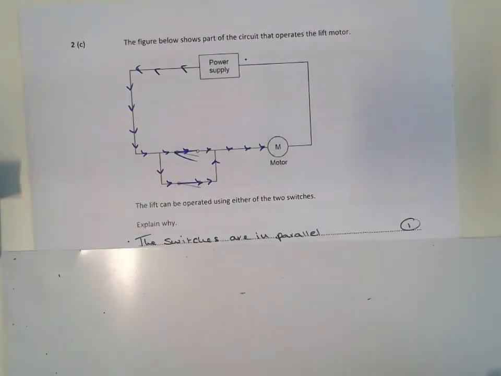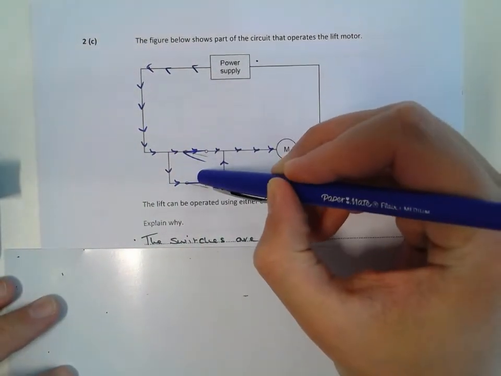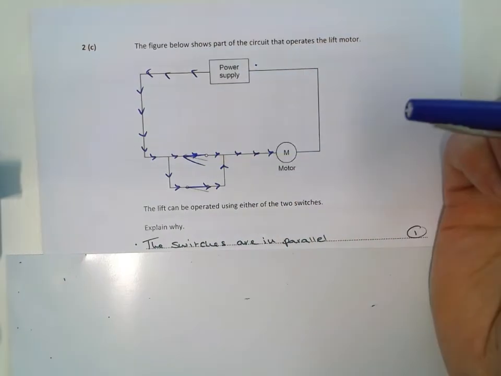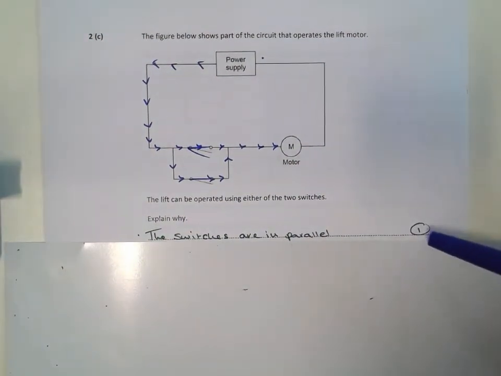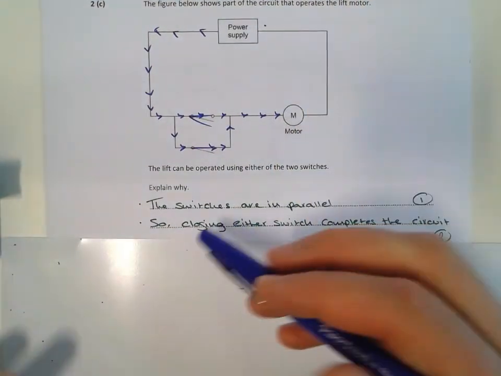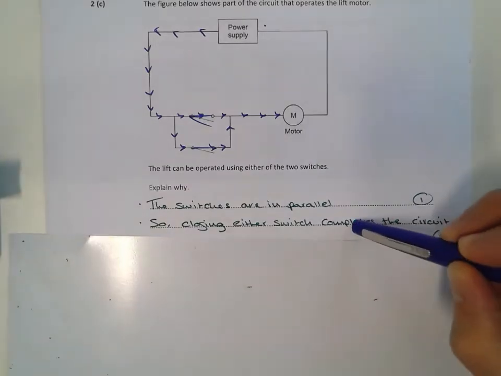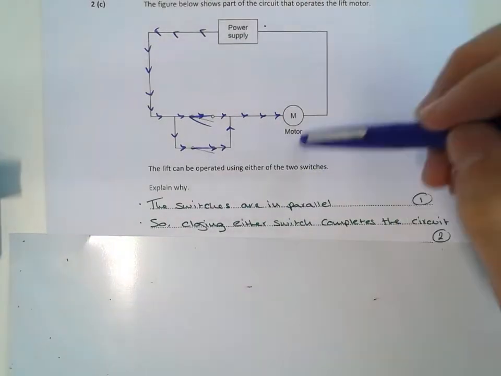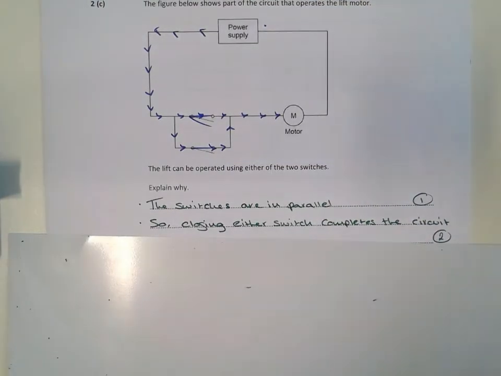First thing you say is the switches are in parallel, right? One there, one there. They're in different loops. There are 2 paths through which current can flow. So give yourself a mark if you said that. And secondly, closing either switch completes the circuit. It's a 2-mark question. I'm hoping everyone got this one, but use all the information given to you. Say that the 2 are in parallel as well to get yourself a 2nd mark.